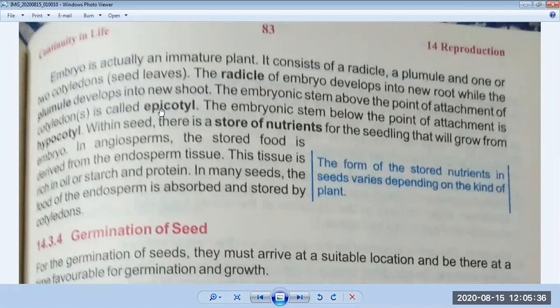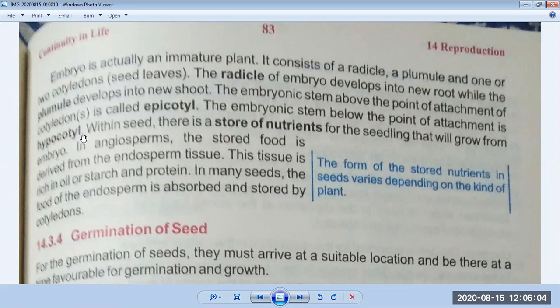You may be asked to define epicotyl or hypocotyl, or what is the difference between the two. The embryonic stem above the point of attachment of the cotyledon is called the epicotyl. The embryonic stem below the point of attachment is called the hypocotyl. So you have to underline this, it is very important.